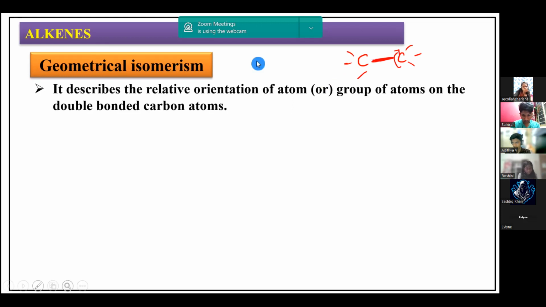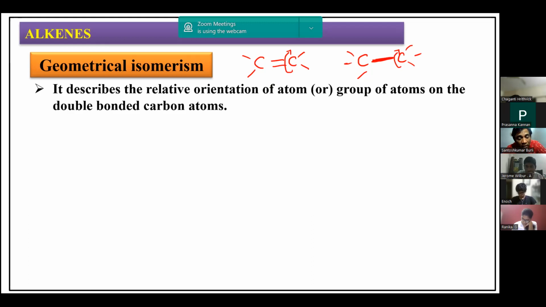But when we have a carbon-carbon double bond, the rotation is restricted. You can't rotate it. A single bond is restricted only to a very small extent, but the double bond has restricted rotation. It is not free at all.